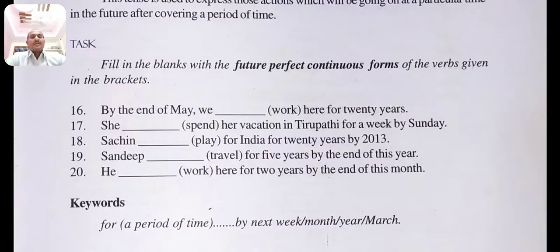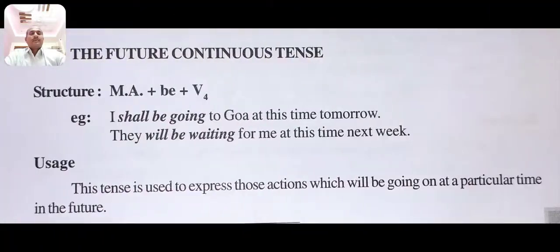Keywords. These are the examples of future perfect continuous tense. You can use these keywords like for a period of time, by next week, by next month, by next year, by next March, etc. By using these keywords, you can easily write future perfect continuous tense sentences. And by these keywords, you can recognize them easily from the examination point of view. This is the future perfect continuous form. Okay.